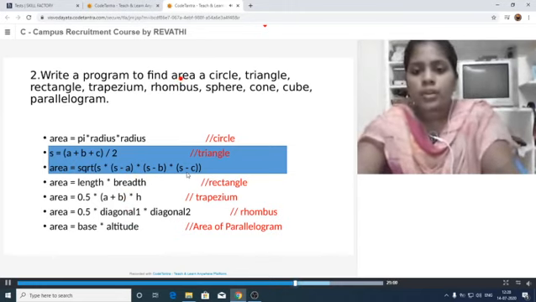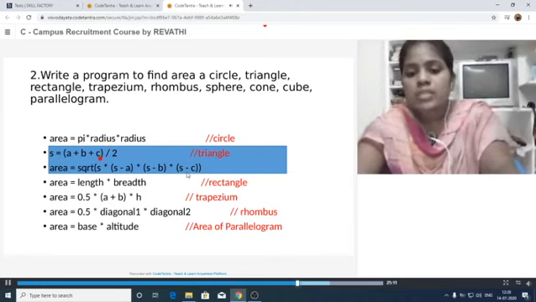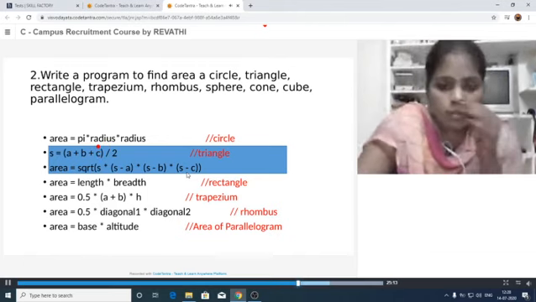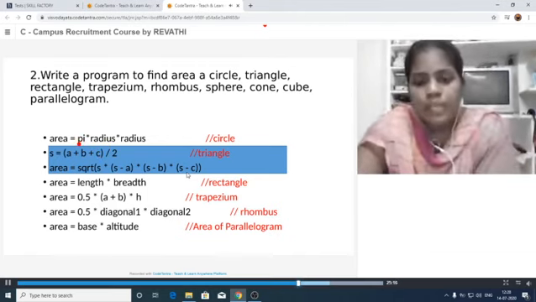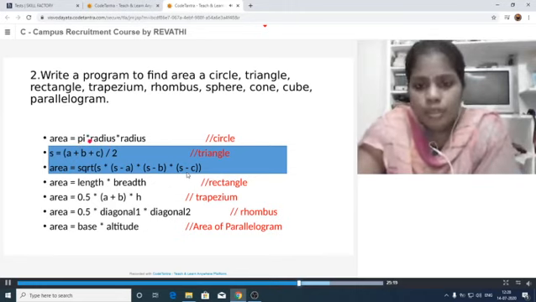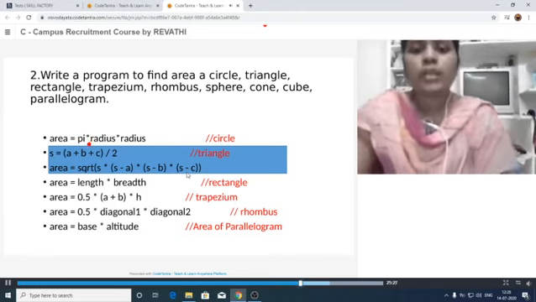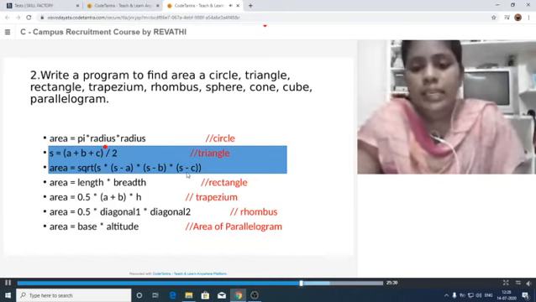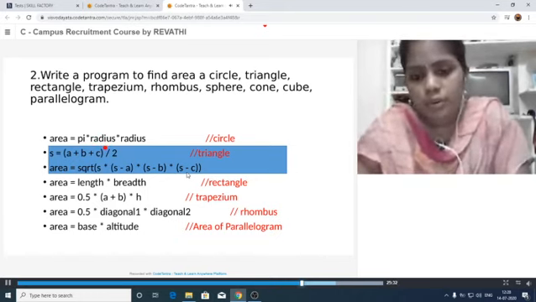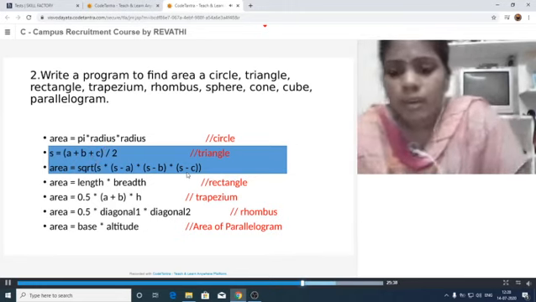I am going to write the program for calculating the area of a circle. What is the formula for area of a circle? Area is equal to pi r square. R means radius. Here already we know the fixed value of pi, that means 3.14. Okay, directly we have to write this value 3.14 or 22/7. Anything is correct. And we have to take the input value as radius. Only one input value we have to read from the keyboard, that is radius. Okay, let us see how can we implement that one.